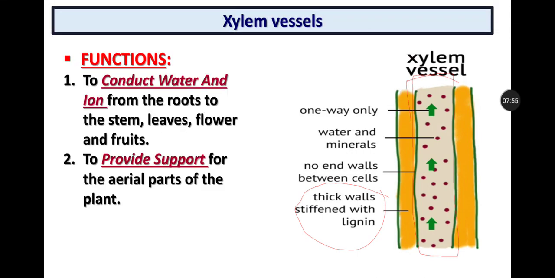So its function is to conduct water and ions from roots to stem, leaves, flowers, and fruits. Along with that, it provides support for the aerial parts of the plant. Aerial parts are the branches and the leaves of the plant. So these are the aerial parts. It provides support, plus it is involved in the conduction of water and ions. So that is its function.